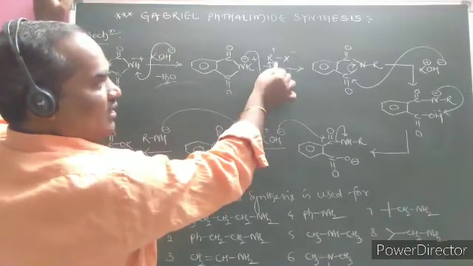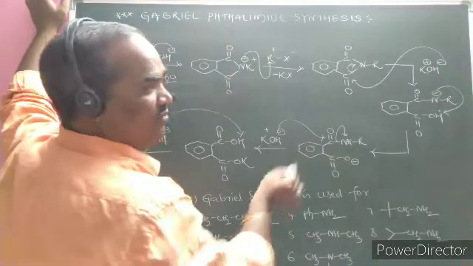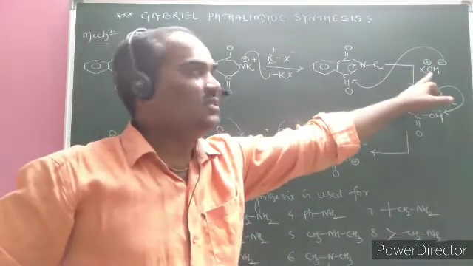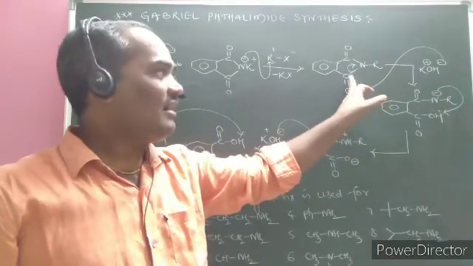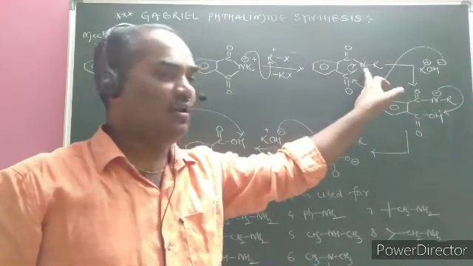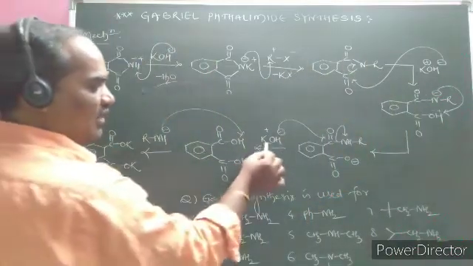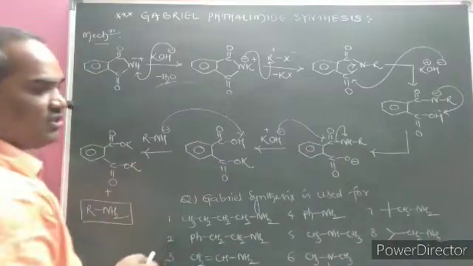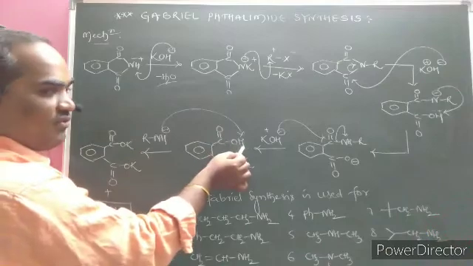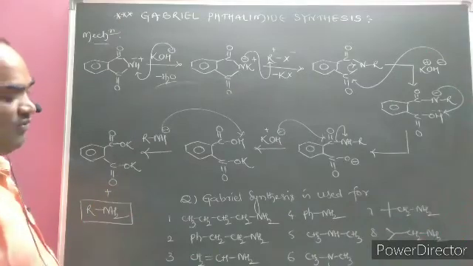When it reacts with alkyl halide, we know well the polarity of the bond. Hence, N-alkyl phthalimide will form, which reacts with 1 mole of the base potassium hydroxide. OH minus is a nucleophile, which attacks the electrophilic site generated, and the bond is broken. Nitrogen carries the negative charge, which abstracts the proton from the carboxylic acid. Another mole of potassium hydroxide functions the same way. As a result, RNH minus comes out, which abstracts the proton from the carboxylic acid group. As a result, the primary amine is formed.